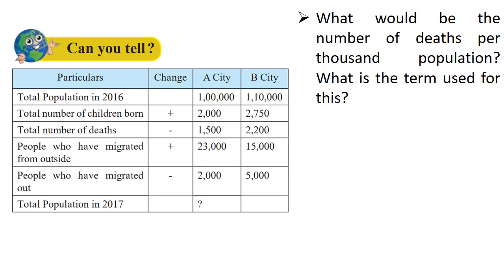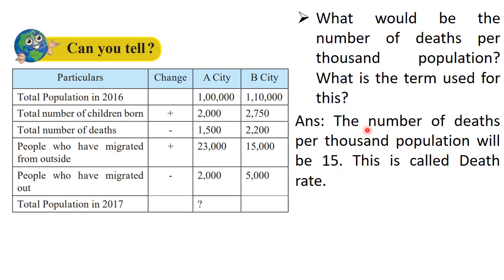Next, what would be the number of deaths per 1000 population? What is the term used for this? So students, what we will do? We will write death rate is equal to number of deaths divided by total population multiplied by 1000. So it will be what? It will be 15. So the number of deaths per 1000 population will be 15. So this is called death rate.